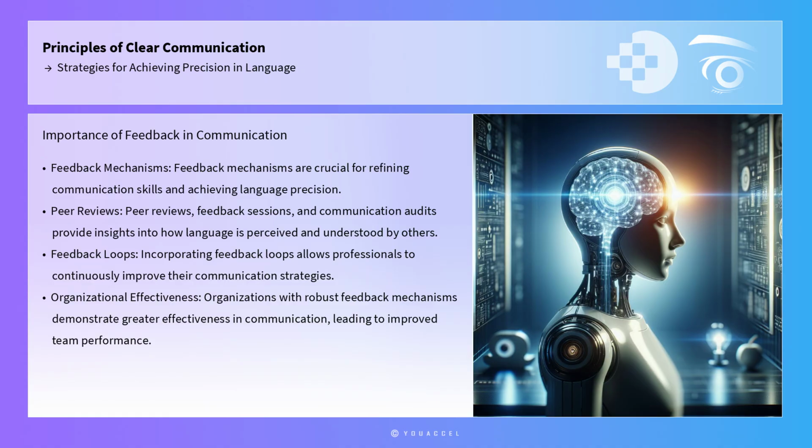Furthermore, feedback mechanisms are crucial for refining communication skills and achieving language precision. Peer reviews, feedback sessions, and communication audits can provide insights into how language is perceived and understood by others. Incorporating feedback loops allows professionals to continuously improve their communication strategies. For example, a feedback loop in a marketing team might involve regular reviews of campaign messages to ensure clarity and alignment with brand objectives. Research indicates that organizations with robust feedback mechanisms demonstrate greater effectiveness in communication, leading to improved team performance.